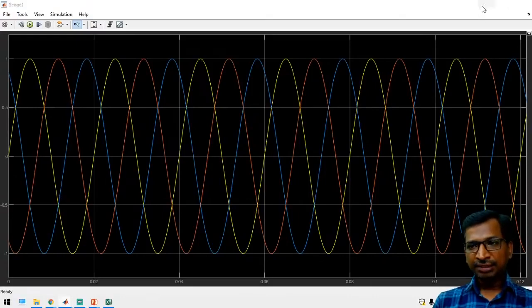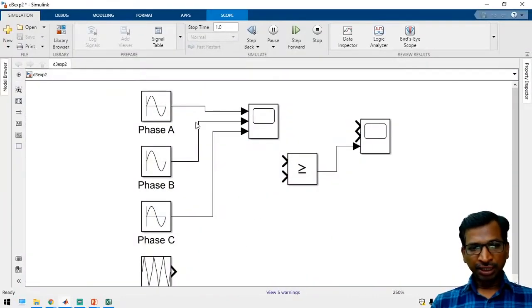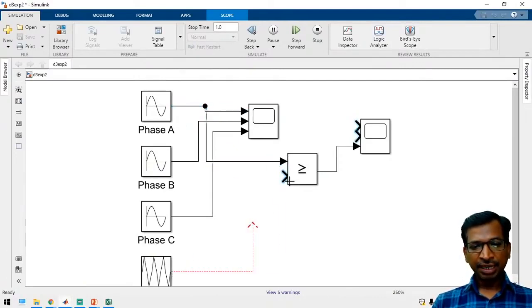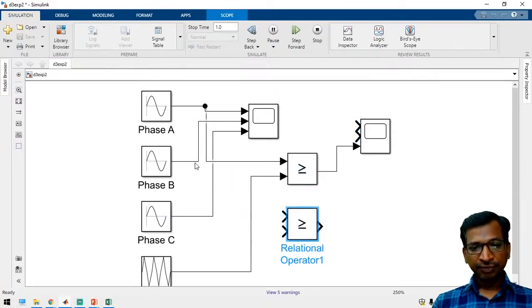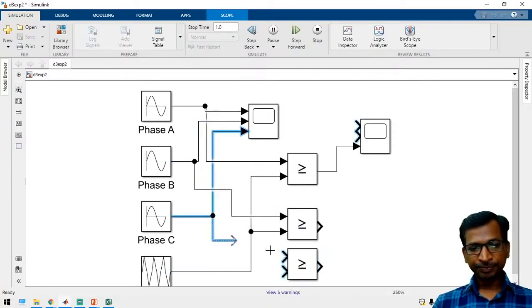If you compare, take the sine wave phase A and the triangular function. Similarly, drag phase B and the triangular function, and similarly phase C and the triangular function.